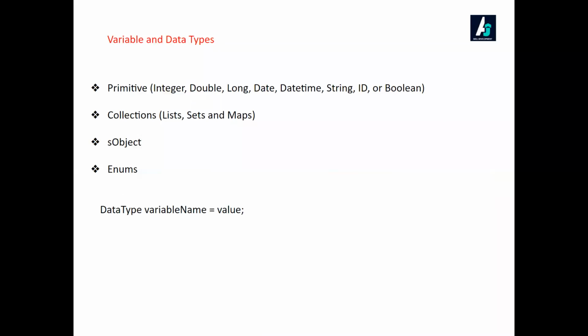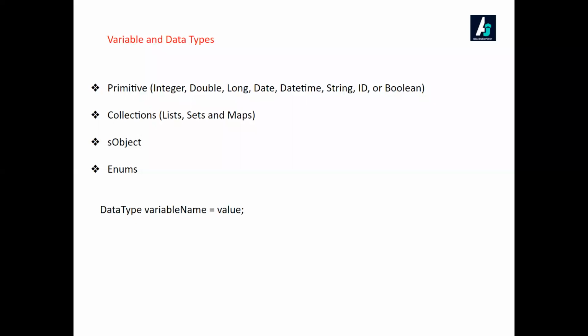Then here come different types of variables and data types. So why do you need a variable? As in the demo class, I told you already, a variable is used to store a value in your program. For example, in mathematics, we may solve an expression x plus y is equal to something, and then we will substitute values for x and y and get the output. In the same way, in programming also, you need to store the value in a place. That place is called a variable. So ultimately you will be storing your data in a variable.